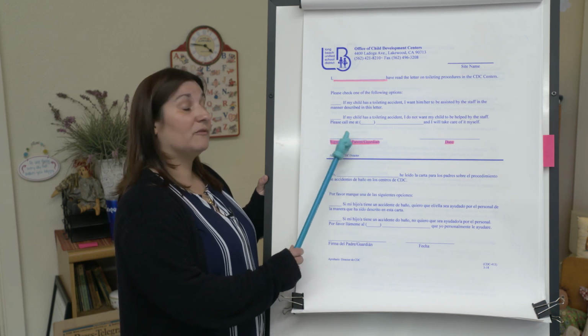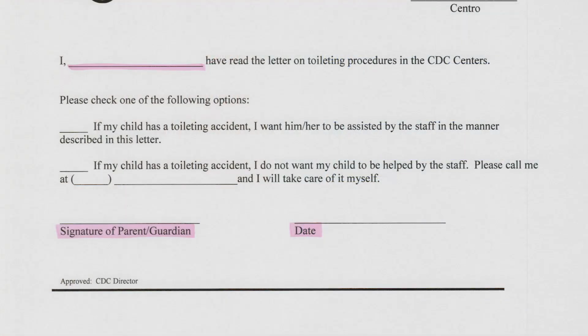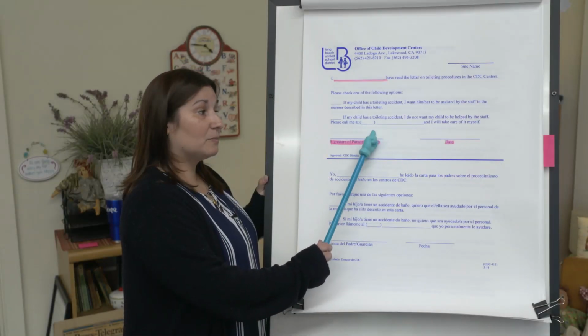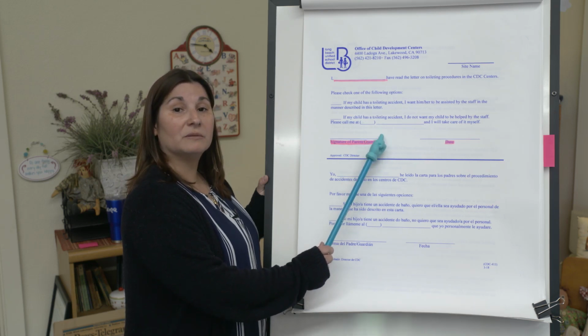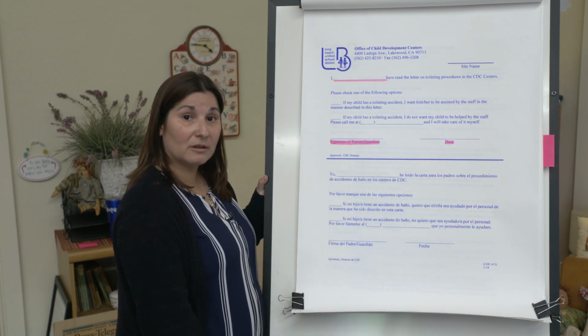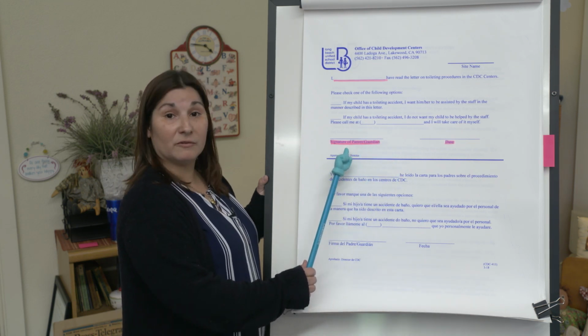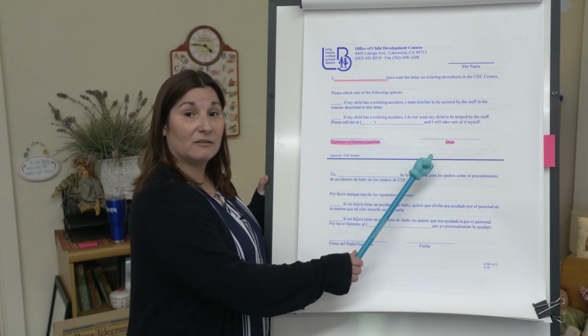On this form, if you are a part-day student, please only fill out this section where you are stating that you would like somebody to be called. Check this and then put a phone number. If there are multiple people that you would like us to contact, you can feel free to add as many people on here as you like, but please make sure you put the name of the person that you would like us to contact next to the phone number. And when you have completed that, go ahead and sign and date the form.